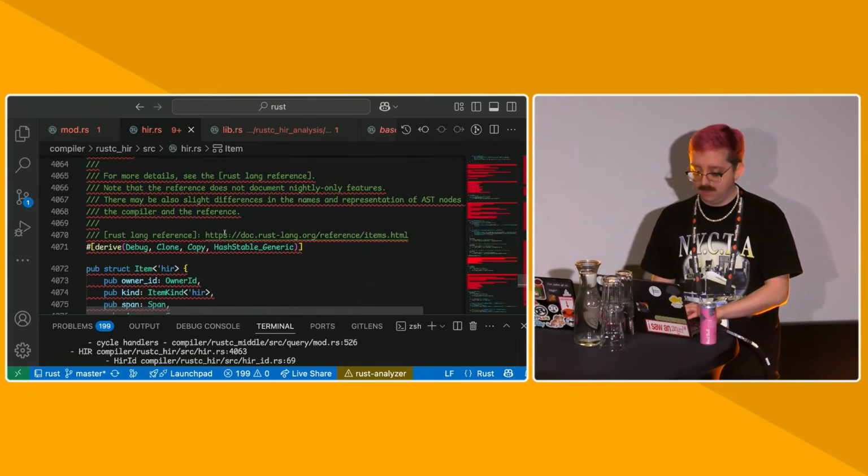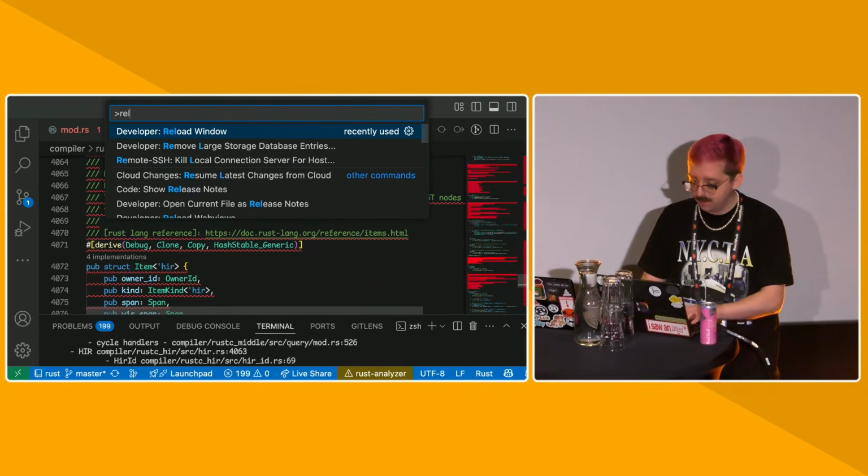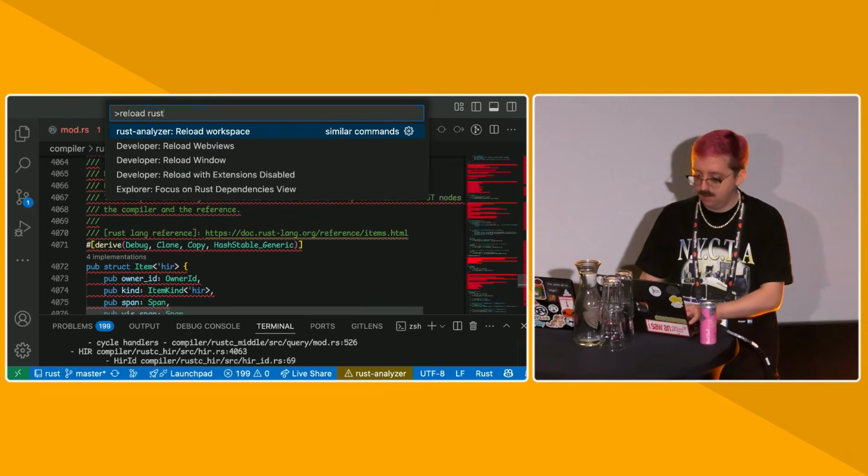So the HIR is, and I'm getting more proc macro errors. Let me restart, reload Rust Analyzer.